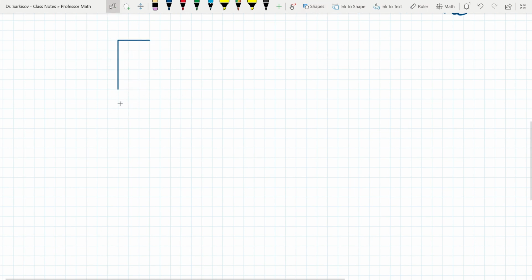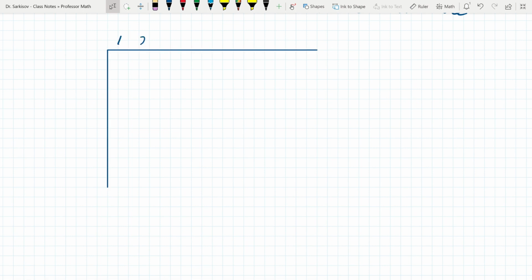A little table here with numbers, and we're going to do natural numbers. Let me show you what I mean by that. Let's talk about the natural numbers: 1, 2, 3, 4, 5, 6, and so forth. And what about this? 1, 2. We're going to do the natural numbers by the natural numbers. That would make sense, right?